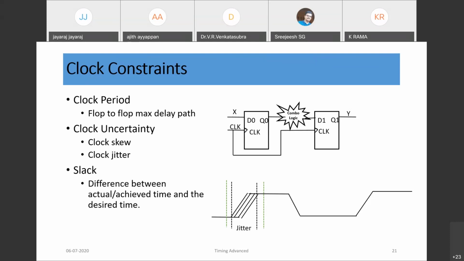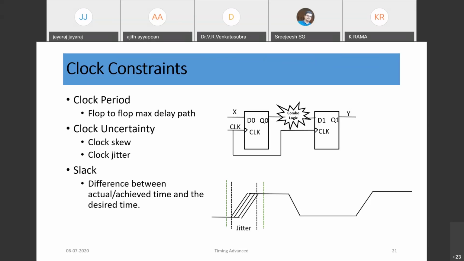Slack should always be positive, so that we can say our circuit will operate at the required frequency. My required time is 10 nanosecond, and after forming the circuit, my maximum delay path is 8 nanoseconds. So 10 minus 8, it's a positive slack of 2. Slack should always be positive or 0, so that we can say our logic will work at the required frequency of operation.